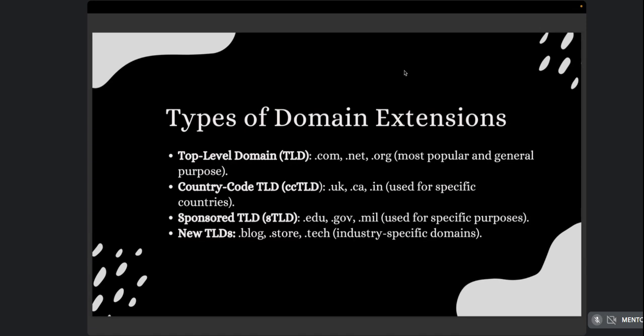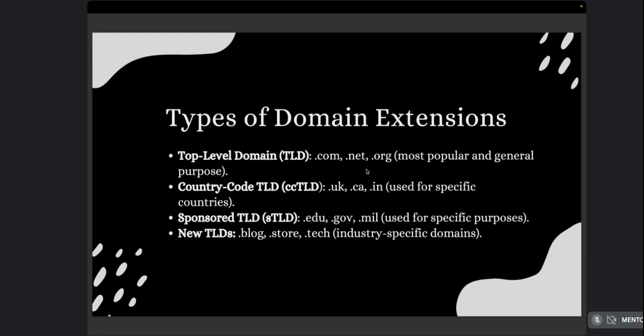So these are the types of domain extensions. TLD is called top level domains. They are the most popular and generic, so everyone will usually use them for their professional websites. So .com, .net, .org. Always recommended to go with .com. If you don't find .com, go with .net. If both of these are not available, taken by someone else, definitely go for .in, which is very good.